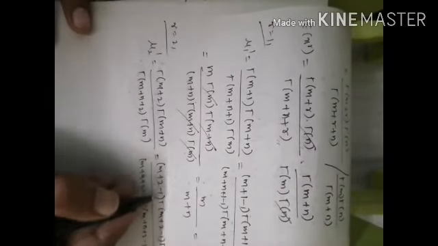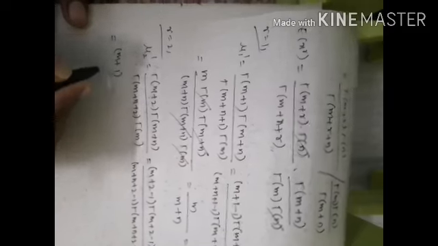Okay, so now 2 minus 1 means only 1 is remaining. So that is m plus 1 into gamma of m plus 1 into gamma of m plus n divided by m plus n plus 1 gamma of m plus n plus 1 into gamma of m.